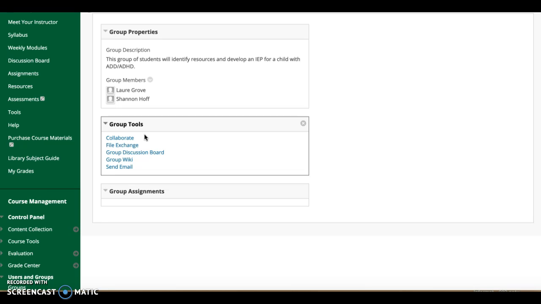I understand that there are many other ways for you to communicate with each other. That's fine. You can use your Mason email. You can text. If you want to give out your phone number to your team members, you can text. You can FaceTime. You can set up a Zoom or a WebEx meeting. Whatever works for you. Set up a Google Doc. It's very difficult to do the IEP in a Google Doc, but whatever works for your group, use that.